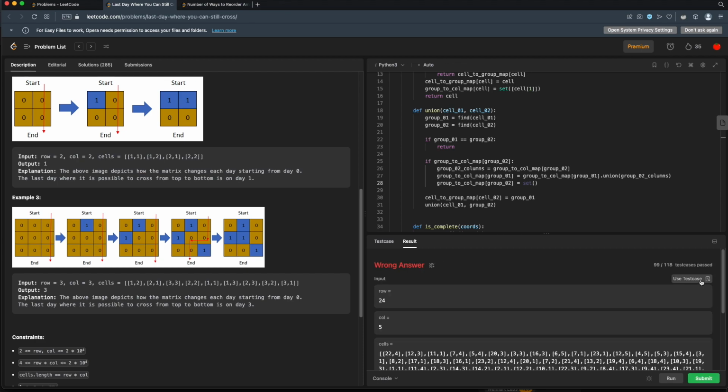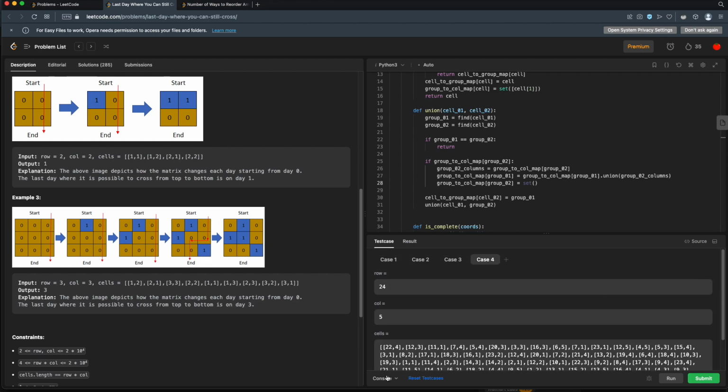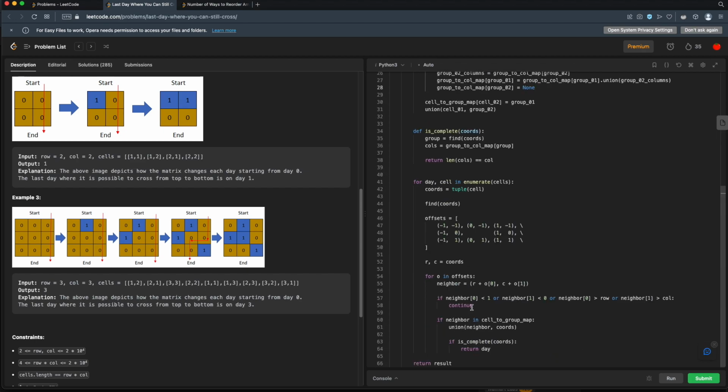All right, so this gives us a wrong answer. Let's use this test case and let's see if we can figure this one out. So I think one thing we want to do, let's switch this back to none. Down here, I am doing neighbor first and then coordinates. I think I might want to do coordinates and then neighbor.